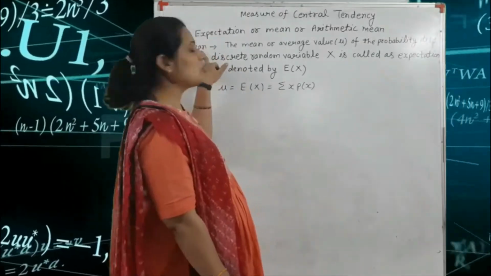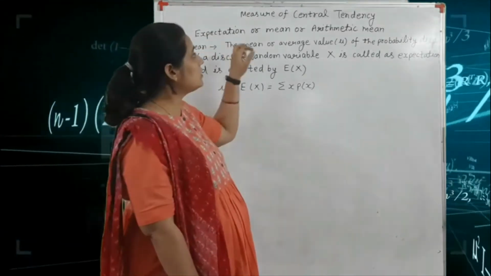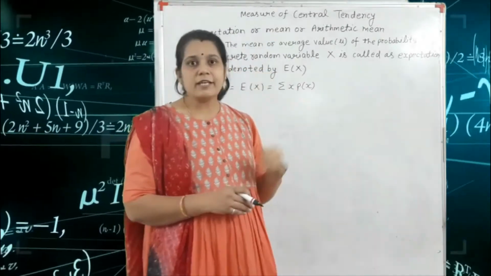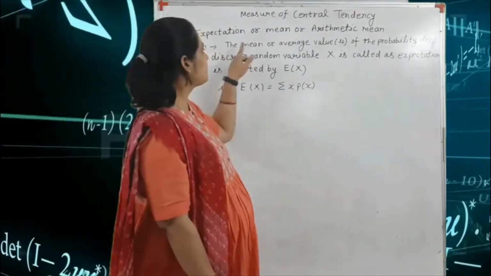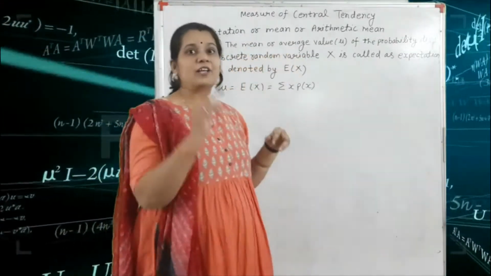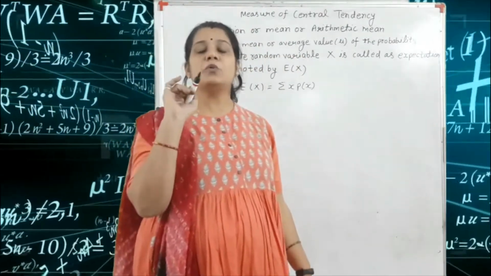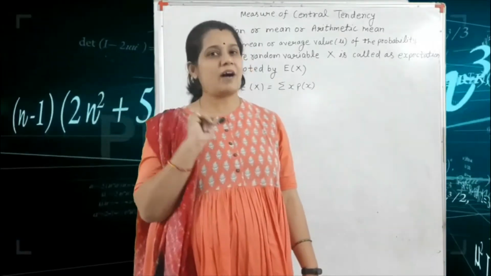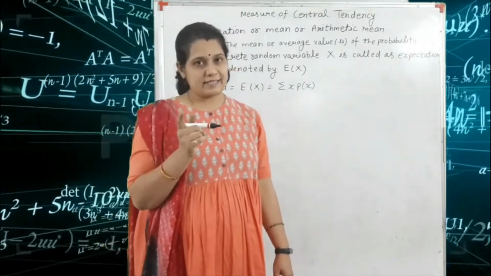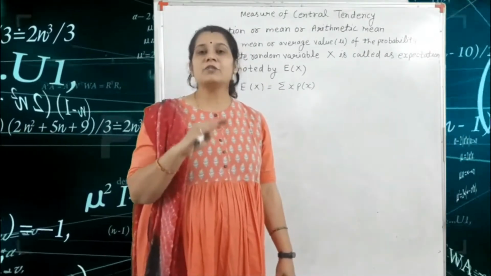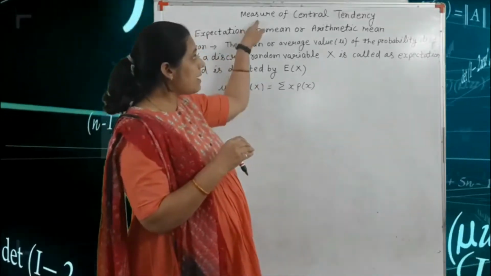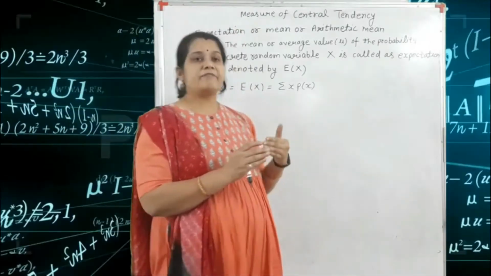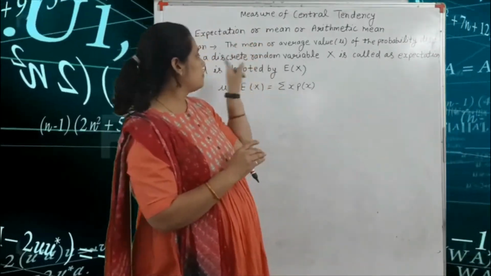Got it? So what is the definition of the mean according to the measure of central tendency in the probability form? The definition of the mean is the mean or average value mu. In the basic statistics we define the mean as x bar. Got it? So in the basic statistics we define mean equal to x bar, but in the measure of the central tendency, that means the basic probability, we define mean equal to small mu.